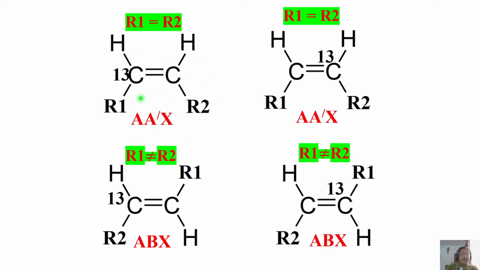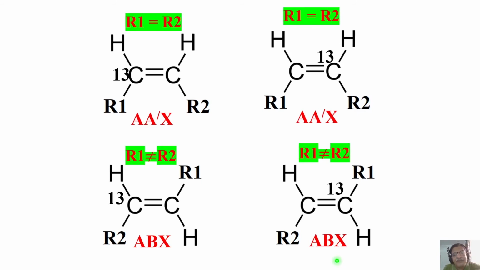This can be AA prime X. If I take this molecule, R1 is equal to R2 in this molecule. In this molecule, let us say R1 is equal to R2 again. If I take this carbon 13 instead of this, again AA prime X. Consider this molecule, R1 is equal to R2. Consider this carbon. It can so happen I can make it, I'm sorry, R1 not equal to R2 here. Symmetry is already broken. Then it is not AA prime X, it is ABX. If I consider R1 R2 not equal in this case, and I take this carbon also into account, it's an ABX.